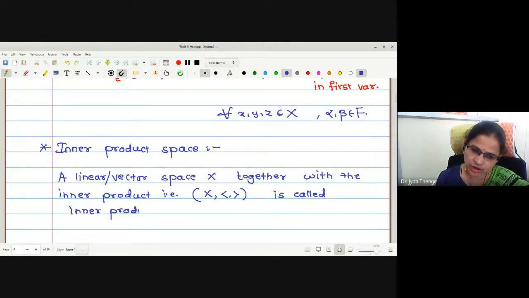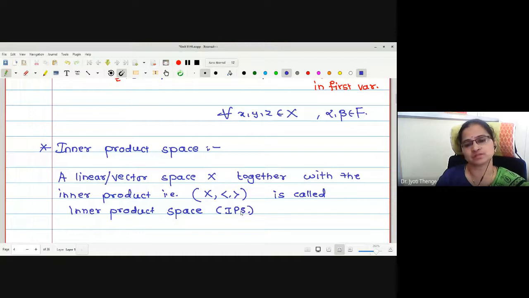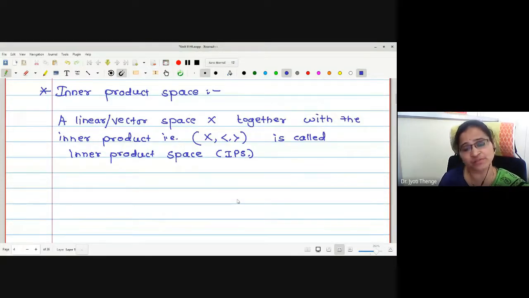In short we write IPS. What is the actual meaning of a vector space together with inner product?